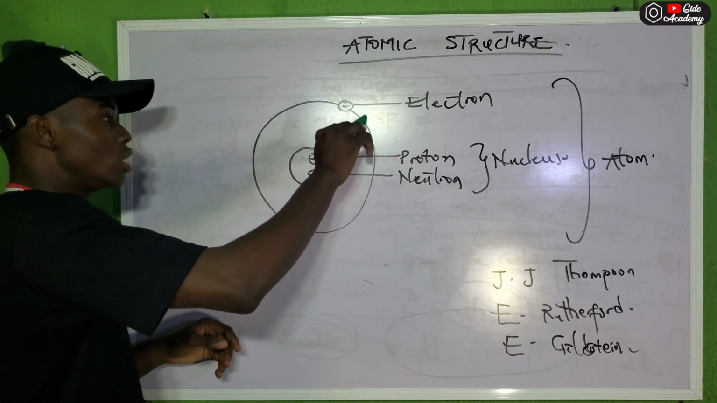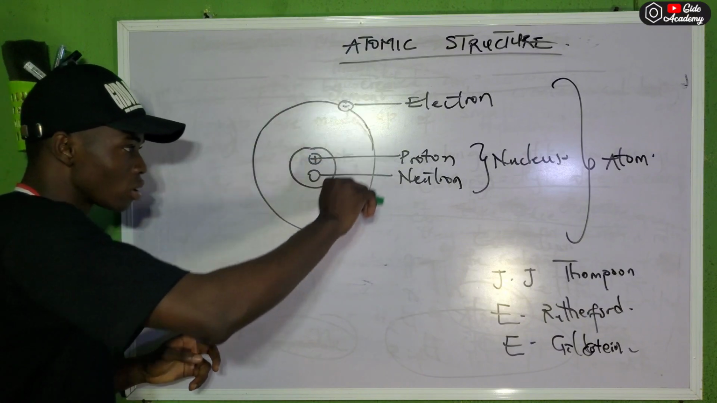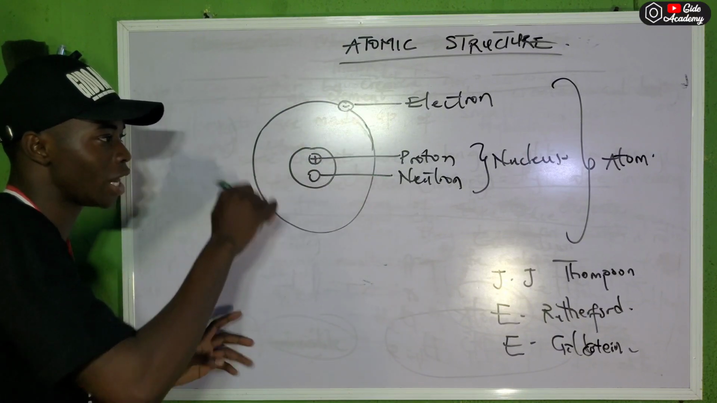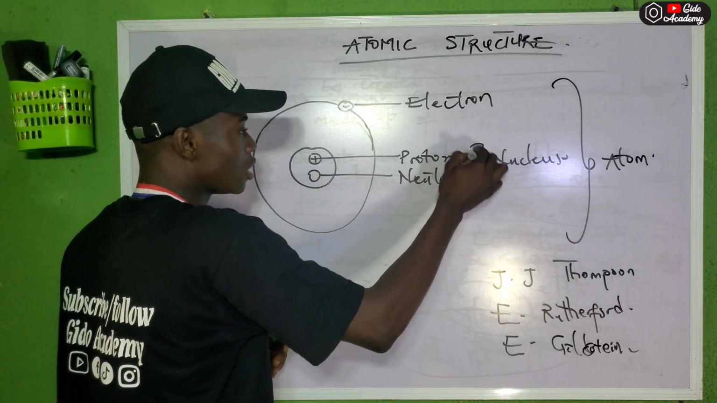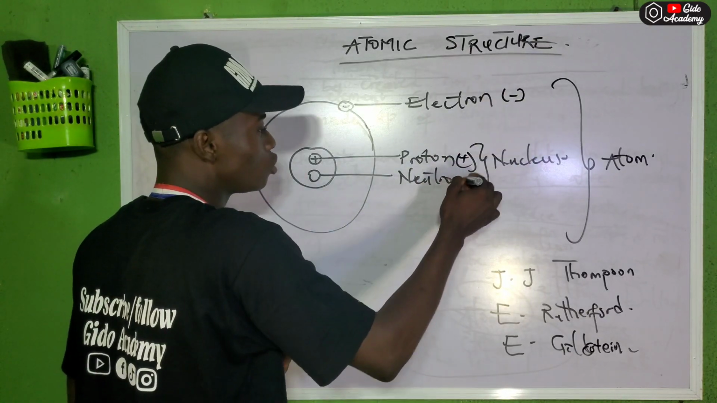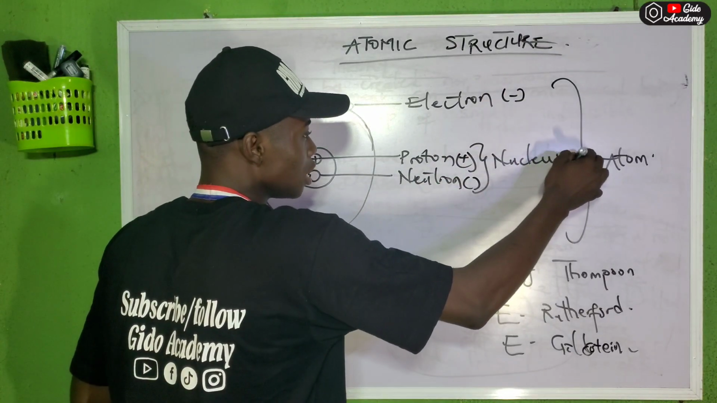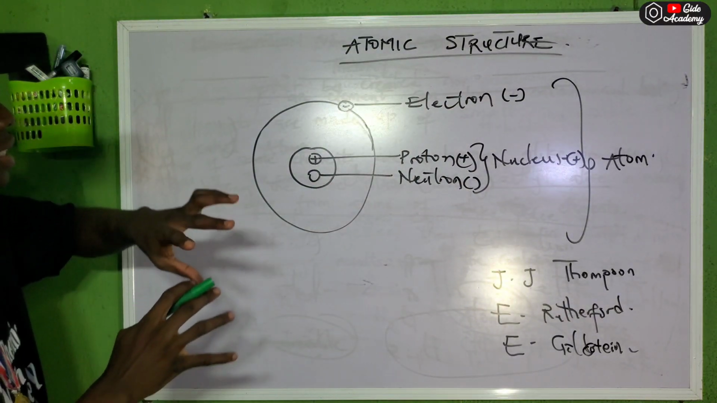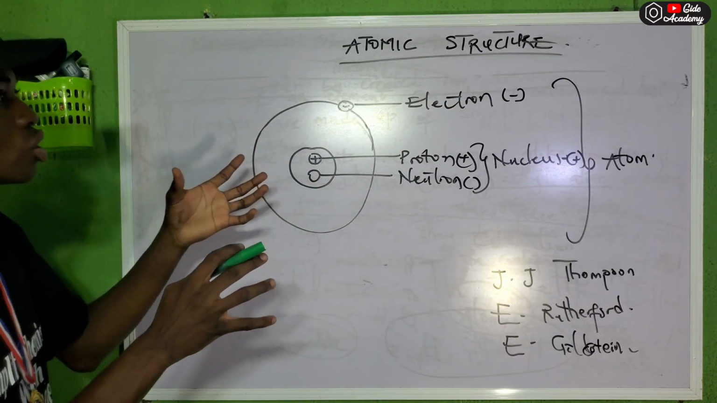What happens to this electron? It revolves around the nucleus of the atom. Proton is positively charged. Electron is negatively charged. Neutron is neutral, while the nucleus itself is positively charged. So that is everything about the atomic structure.